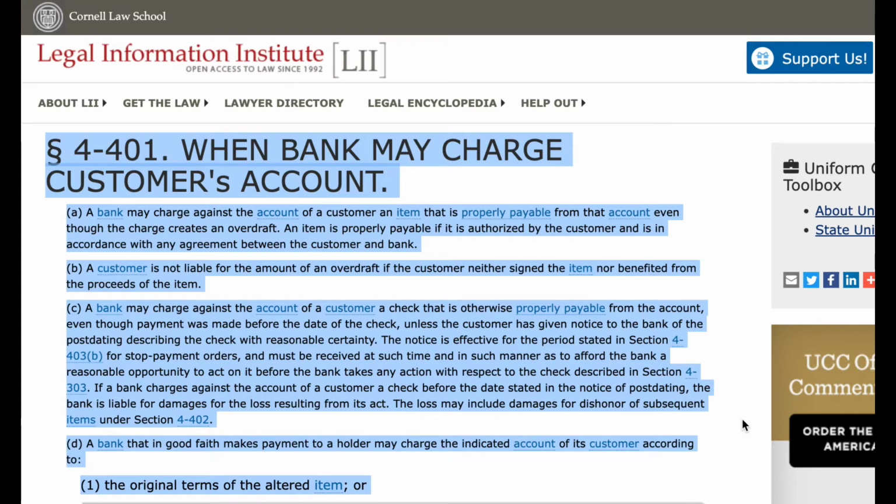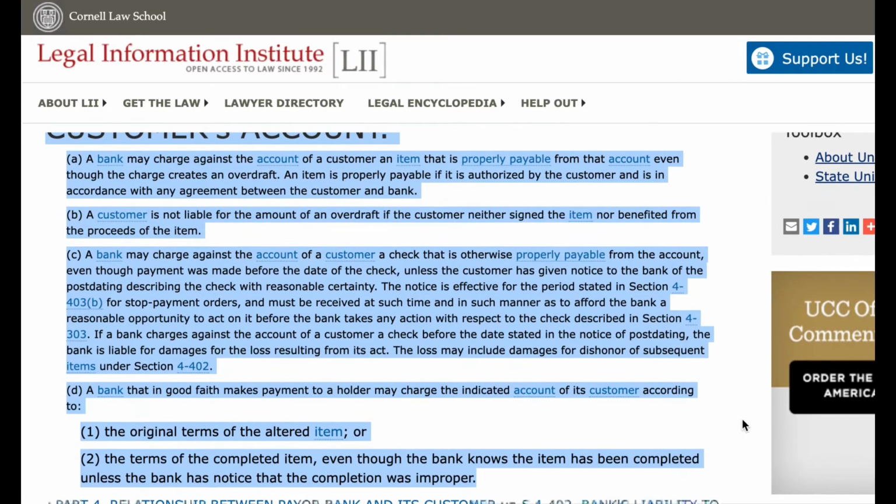bank a reasonable opportunity to act on it before the bank takes any action with respect to the check described in Section 303. If a bank charges against the account of a customer a check before the date stated in the notice of post-dating, the bank is liable for damages for the loss resulting from its act. The loss may include damages for dishonor of subsequent items under Section 402.